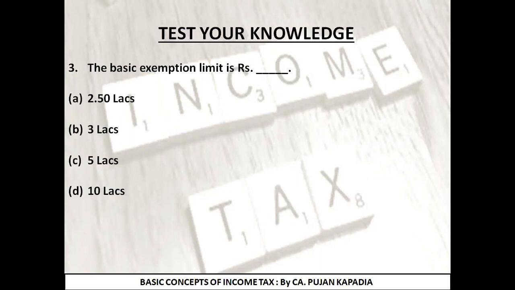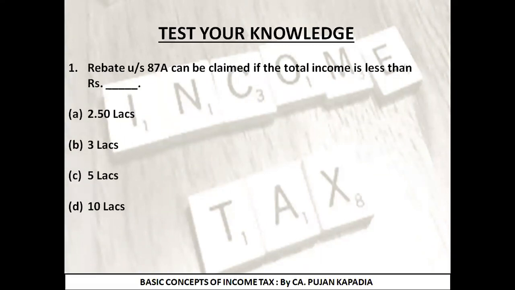Well, friends, I hope you are ready with your answers. So let's check them one by one. First question was, rebate under section 87A can be claimed if the total income is less than, I have just explained that particular point, that if my total income is less than 5 lakh rupees, then I can claim the benefit of rebate under section 87A. So correct answer is option C, 5 lakhs.